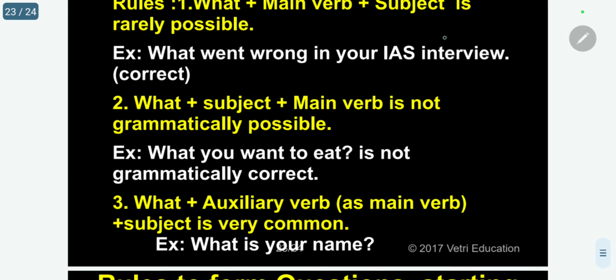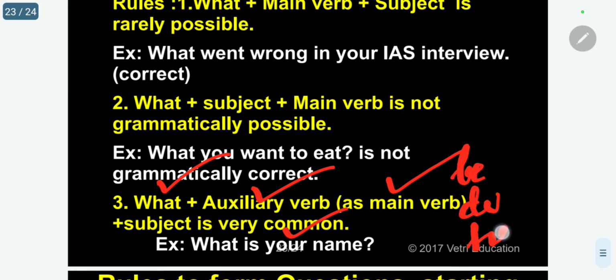What is 3? We have seen all the examples already. What plus auxiliary verb, it may be a main verb, plus subject. This is very common, the third type. What is your name? What is your age? What is your date of birth? It's very common, acting as a main verb. Auxiliary verb, I told you 3 types: be verbs, do verbs, has verbs. They will act correspondingly as the main verb.